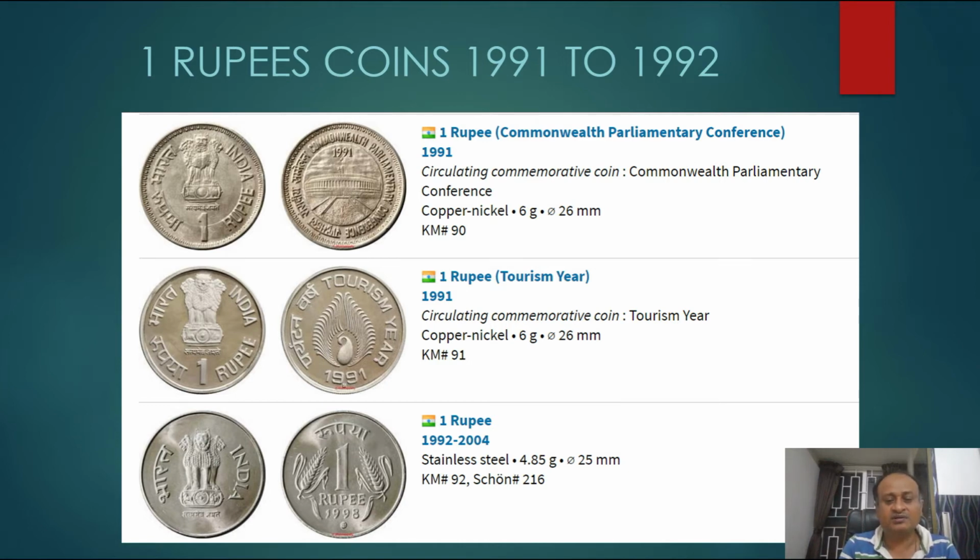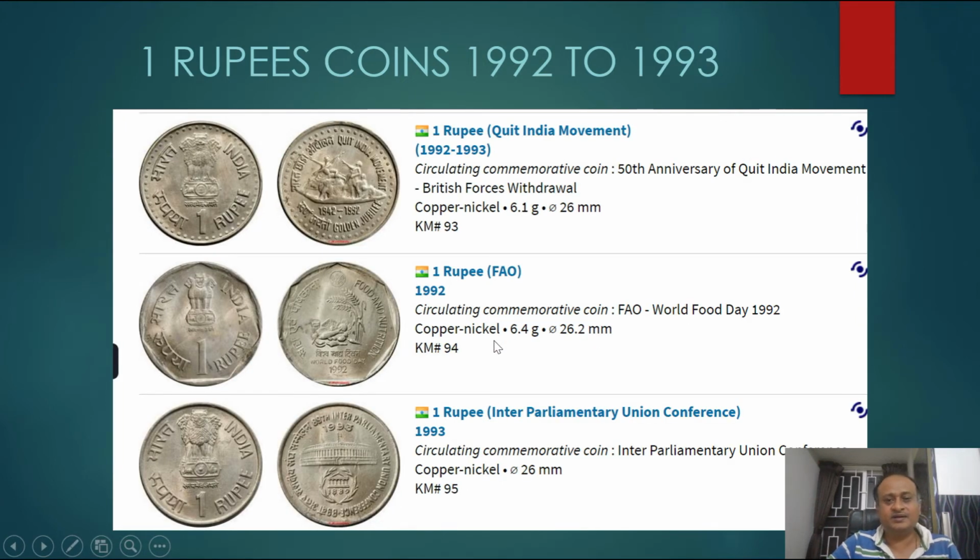It has been minted in all four centers, that is Mumbai, Noida, Calcutta and Hyderabad. All four centers minted these coins. Between 1992 and 1993, there are three coins minted. One is the 50th anniversary of the Quit India movement, that is the British withdrawal. On the occasion of that, for 1992 to 1993, two years, it has been minted.